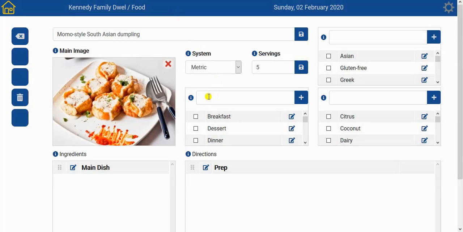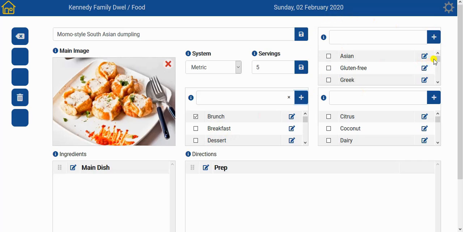Additionally, you can add your own categories. Let's say you have brunch as a category, which I don't think I have. So here we go. We've added a new category and it will remain in your system until you choose to delete it. Well, the second section here is a style of cuisine, which is another way of organizing your recipes.